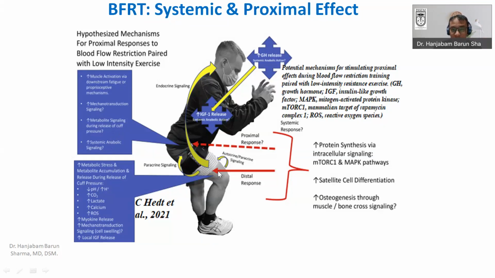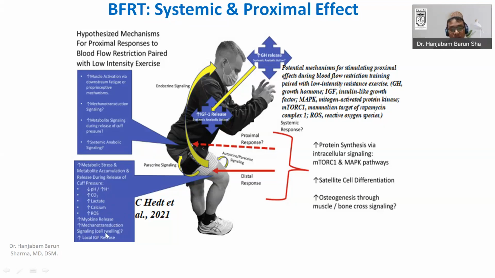Because of this effect, the muscle proximal to the cuff will also get benefit. For the distal muscle, we already know there is increased metabolic stress and metabolite accumulation during the exercise, and also after release. There may be increased hydrogen ion, so a decrease in pH, and increased carbon dioxide. Lactate, calcium, and ROS, reactive oxygen species, will be there. Increased release of different myokines, hormones released by the muscle, will be there.